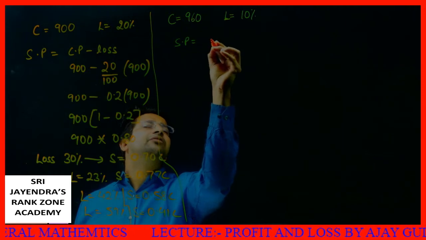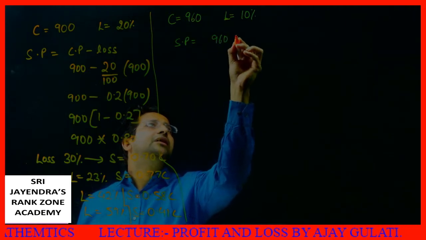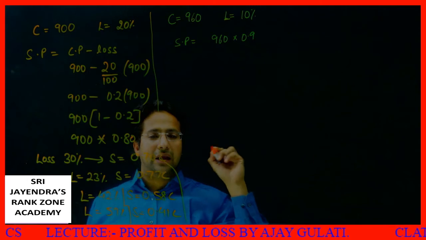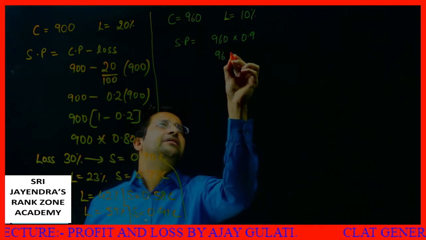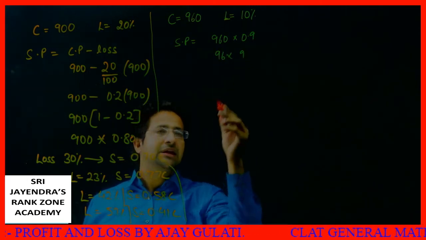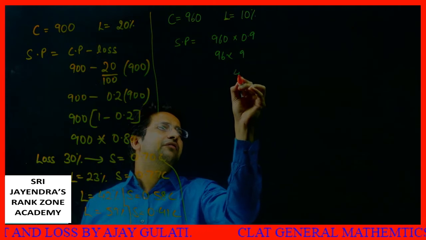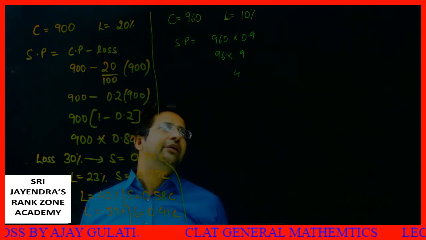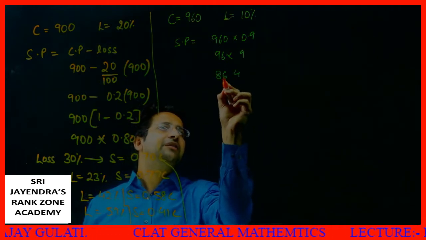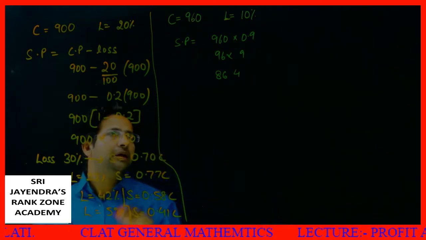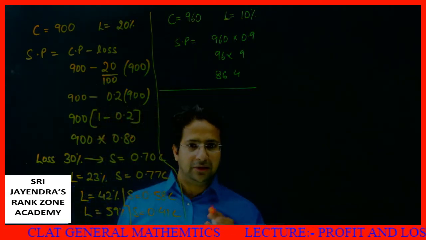My selling price will be 960 into 0.9, or I can say 96 into 9. This is easy to multiply. 9 into 6 is 54. 5 carry, 9 into 9, 81. 81 plus 5 is 86, so 864. This is the way you do it. Clear? Yes, it must be clear to all of you.